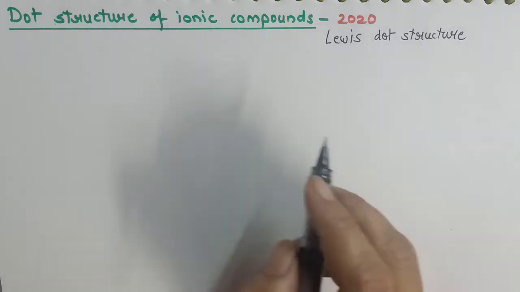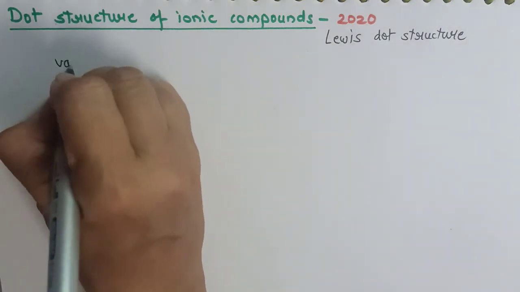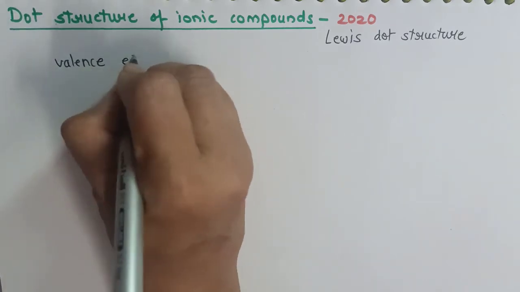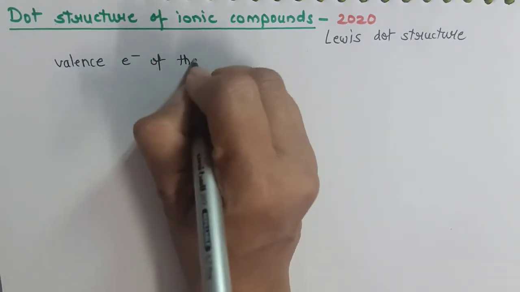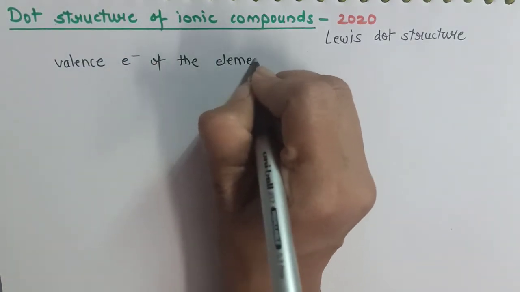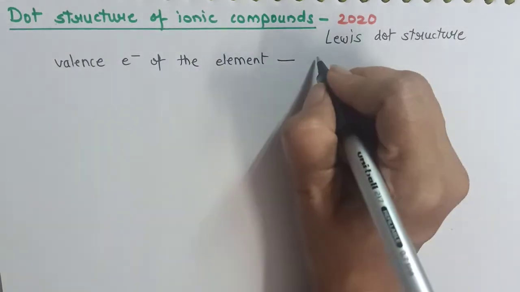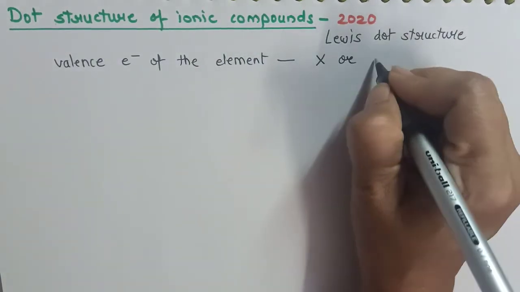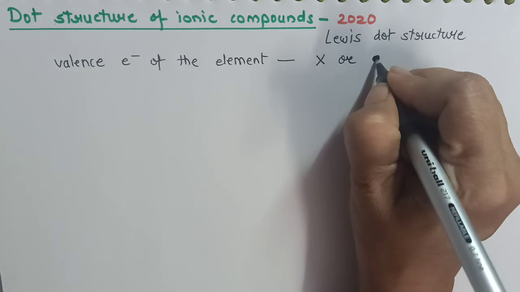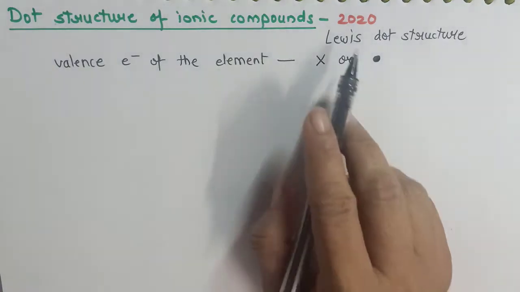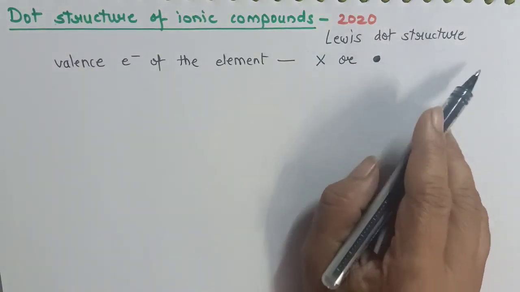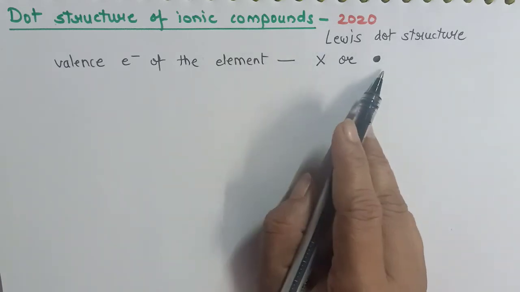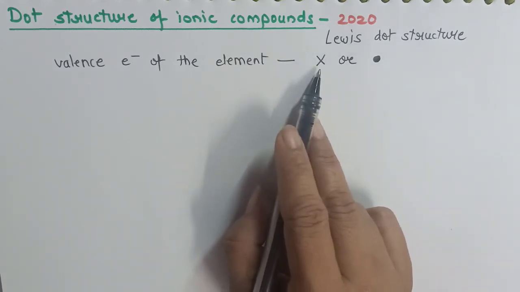In dot structure, we represent the valence electrons of the element either in the form of cross or in the form of a dot, and that's why it is called the Lewis dot and cross structure. Both are valid, but we generally prefer cross.